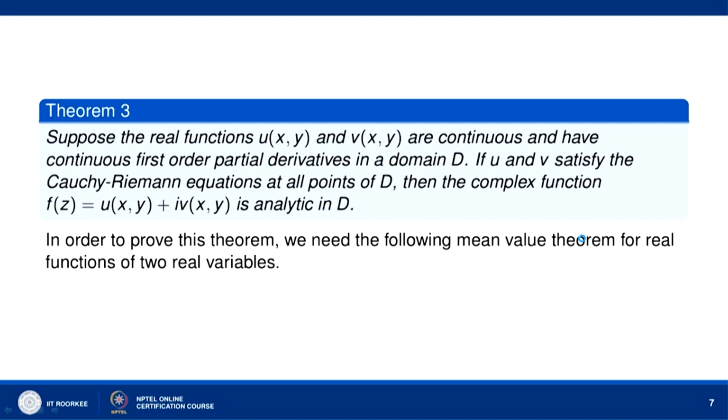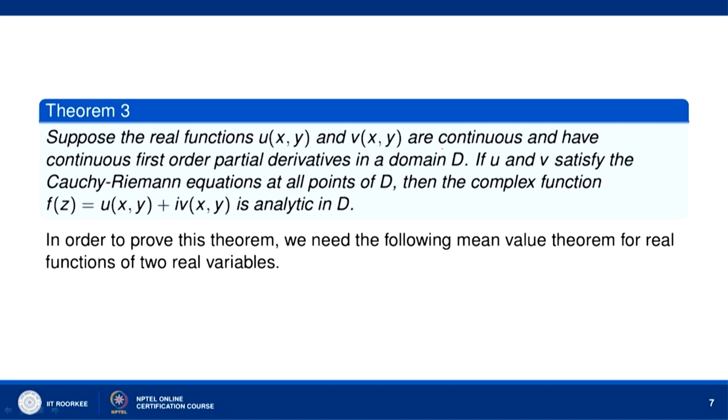Suppose the real functions u(x,y) and v(x,y) are continuous and have continuous first order partial derivatives in a domain D. If u and v satisfy the Cauchy-Riemann equations at all points of D, then the complex function f(z) = u(x,y) + i v(x,y) is analytic in D.